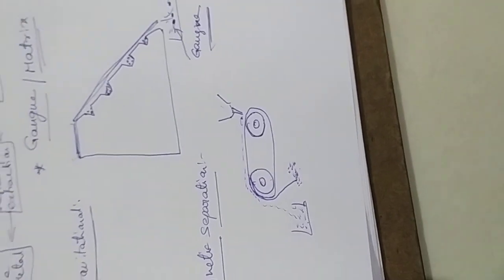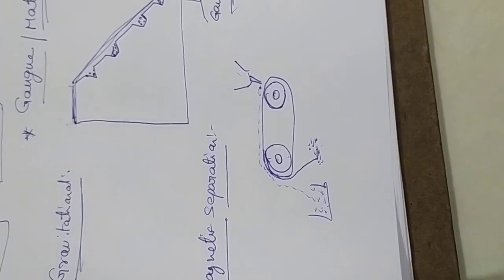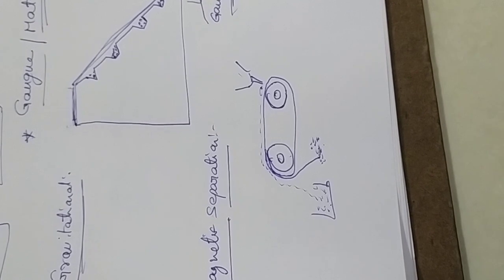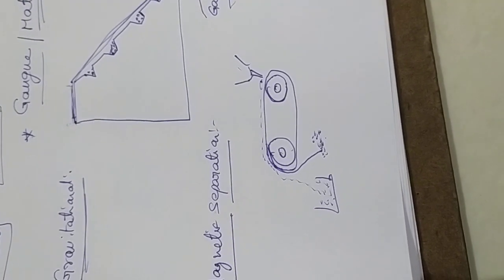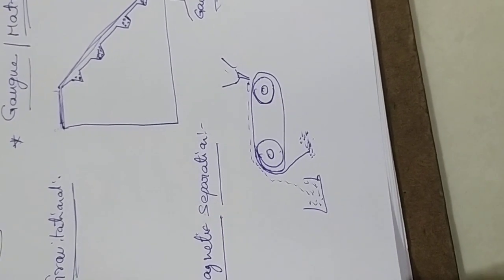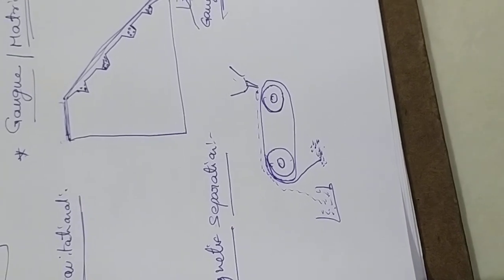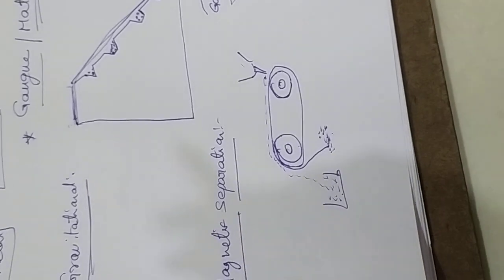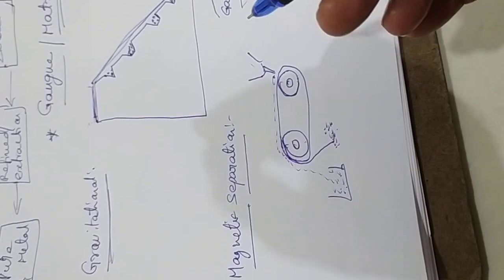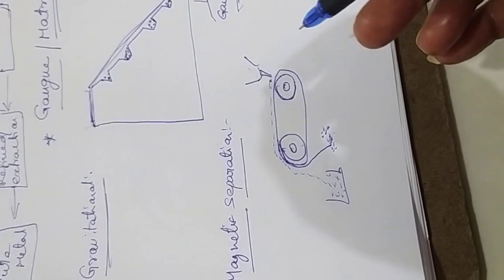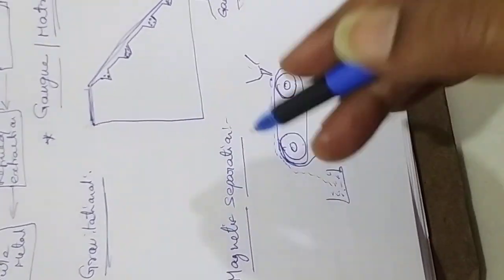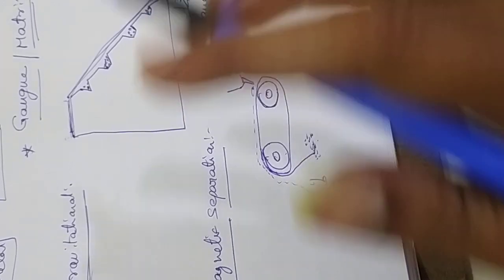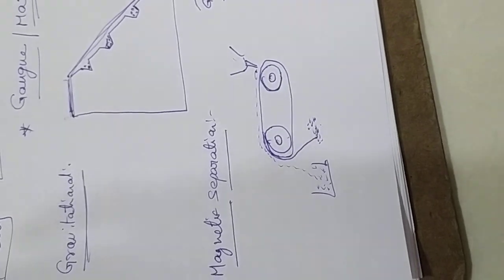In this, you can separate complex metals like iron tungsten and iron sulfates. But when you take a bulk quantity of the ore, this method also will not act 100% purely.